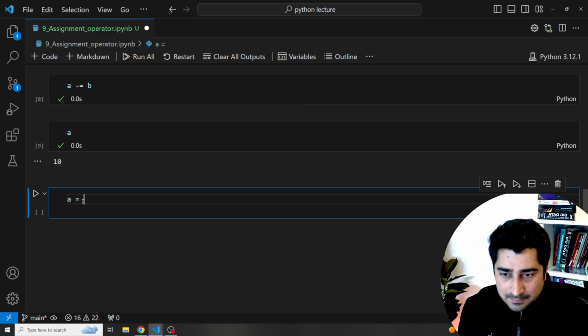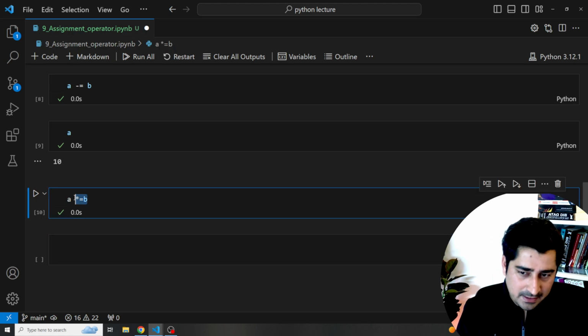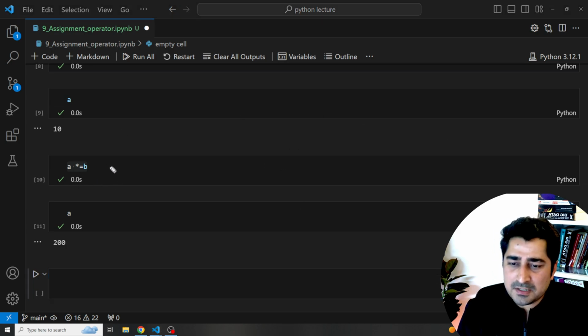So here, let's suppose I'm writing A *= B, with the multiplication operator. Now, what is the value of A? Let's try to understand. Again, the same thing will happen, nothing different. So A is equal to A * B.